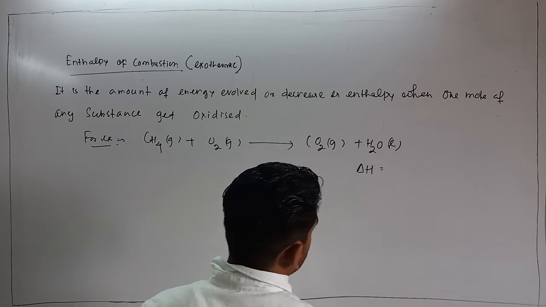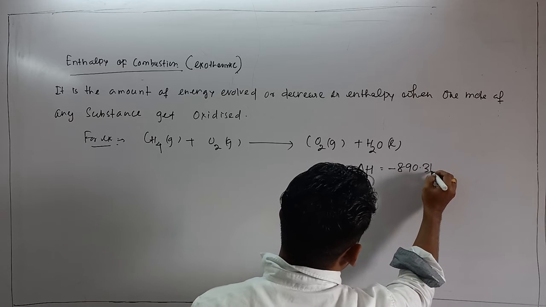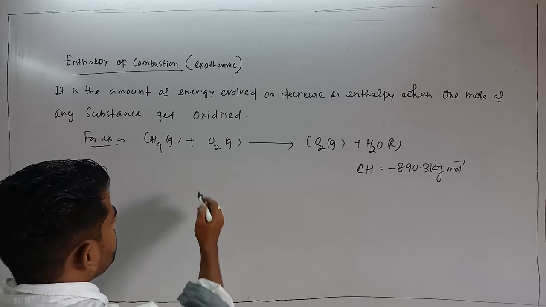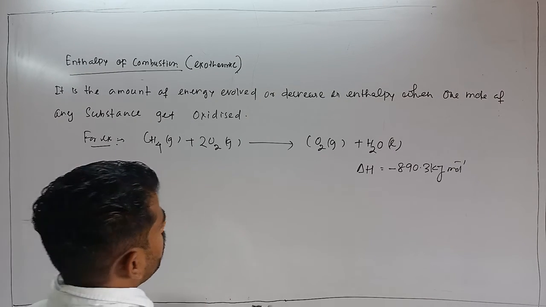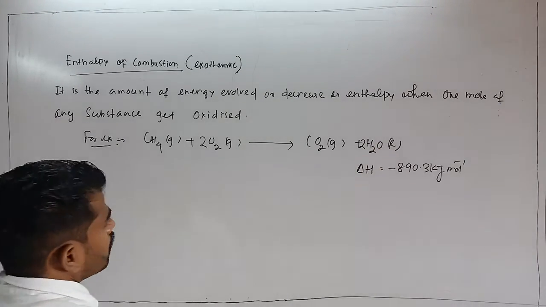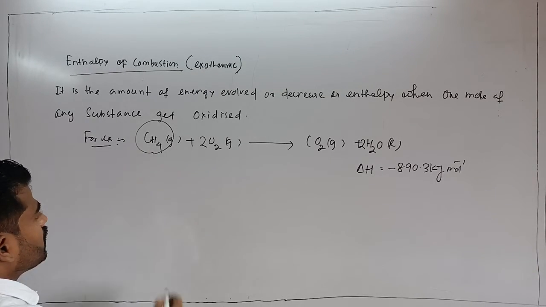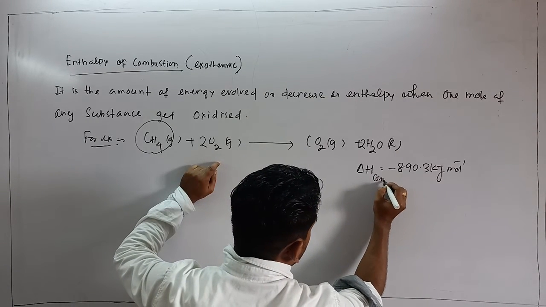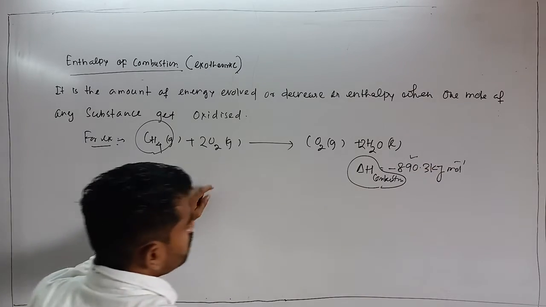So del H is equal to minus 890.3 kilojoule per mole. That clear? Just balance it. 2 and here 2. Clear? So here for the enthalpy of combustion, you see 1 mole of methane undergoes combustion, so no doubt this is called combustion. So del H combustion is this much.